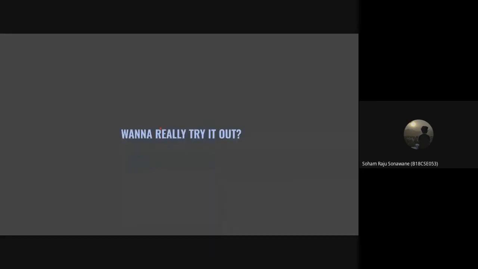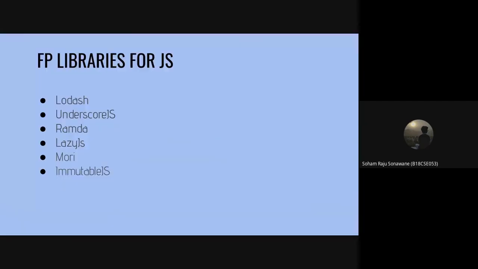So this was pretty hard to wrap your head around, but if you really want to explore more of the functional world, these are some libraries that you can check out. Lodash, Underscore, Ramda, and Lazy.js, which we have used in this one. Another two libraries are Mori and Immutable.js, which are for your persistent data structures.